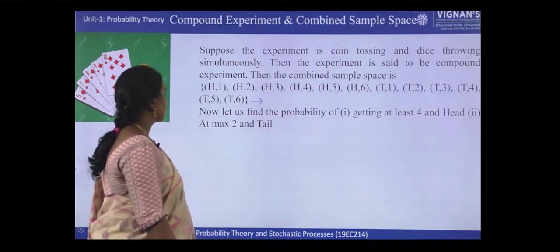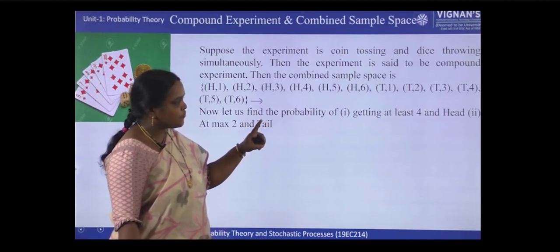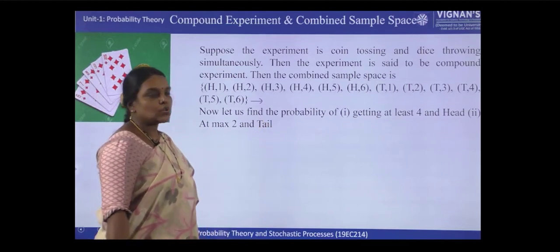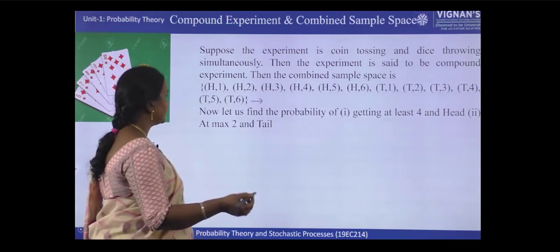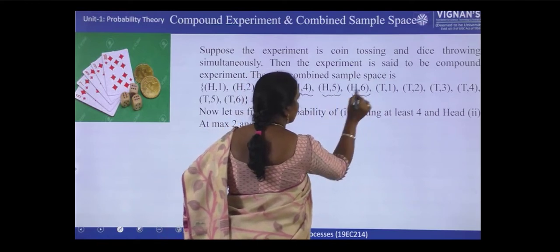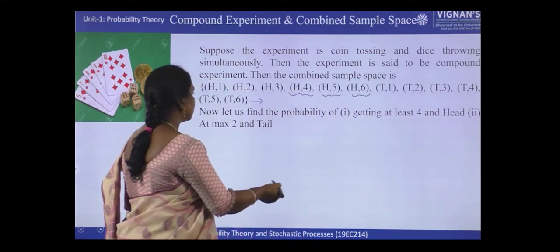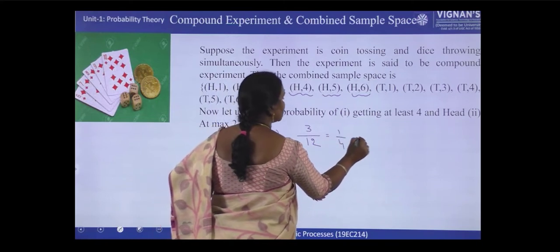combined sample space. Now let us find the probability of getting at least 4 and head. So at least 4 means 4 and above numbers and head. So this is satisfying, this is satisfying, this is satisfying. So total how many possibilities are there? 6 plus 6, 12. So only 3 are satisfying. So 1 by 4, that is 0.25.